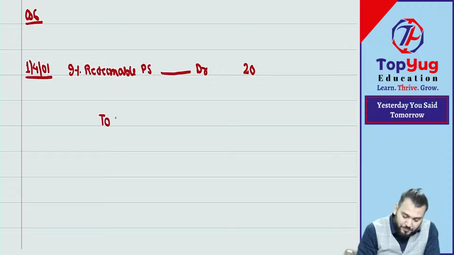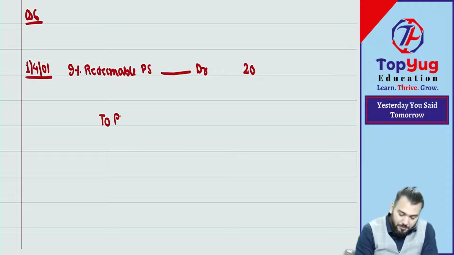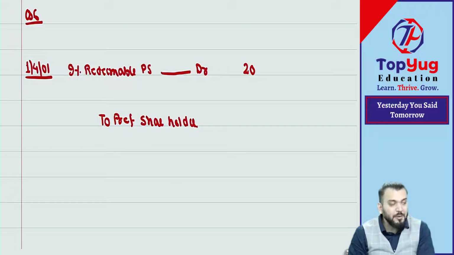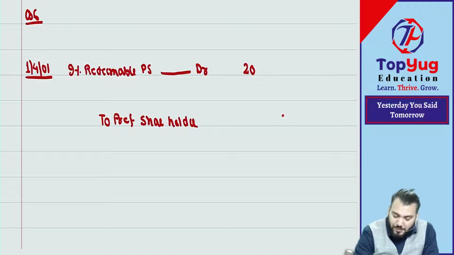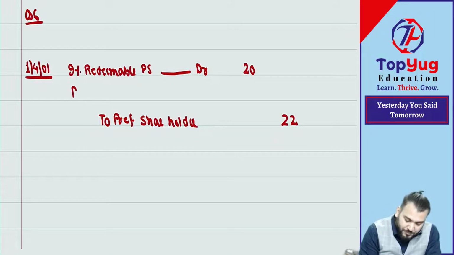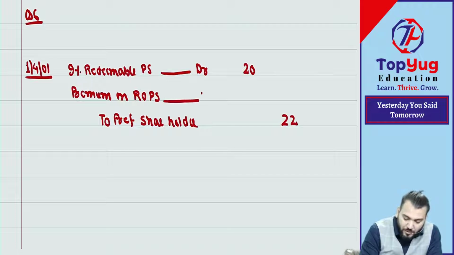Redeemable at what? Premium. So preference shareholders, redeemable at a premium of 10%. Means what is the payment? 22 lakh. And the difference will be premium on redemption of preference shares account debit.